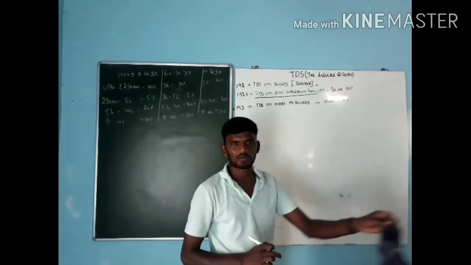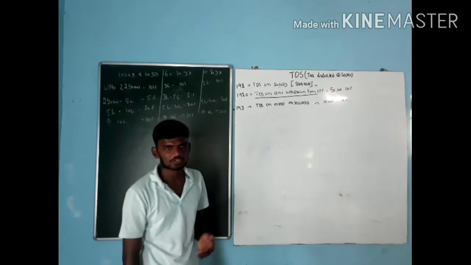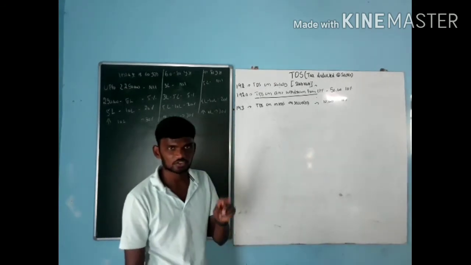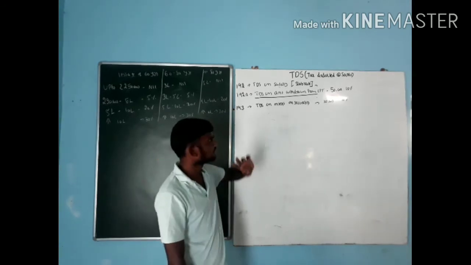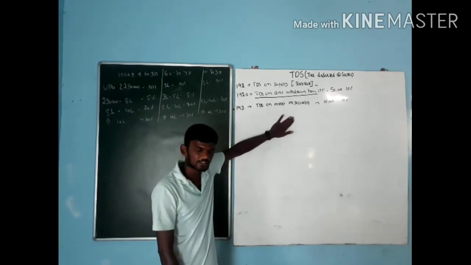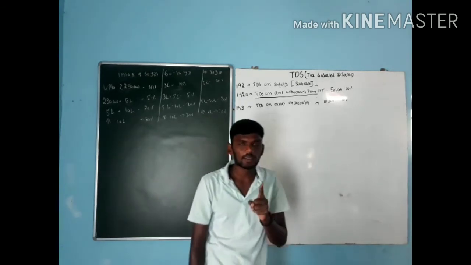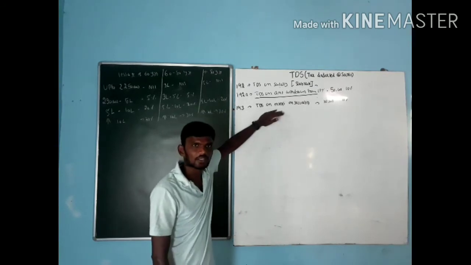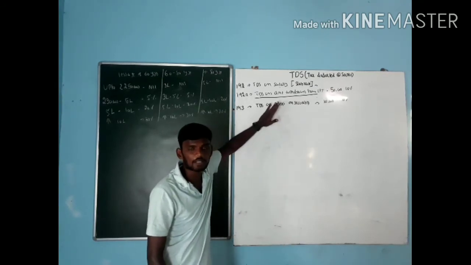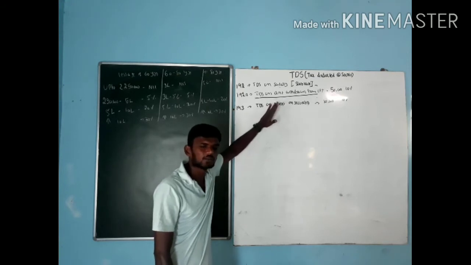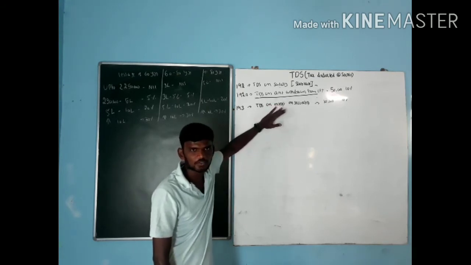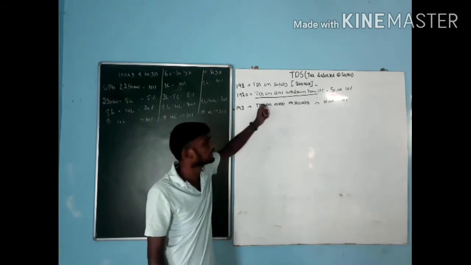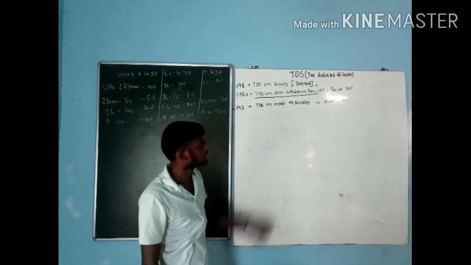Almost it is applicable for debentures. That is interest on debentures. But those kind of debentures has to be listed in the stock exchange, or if not listed, then it has to be recognized. Then any kind of securities issued by LIC or GIC, there is no TDS on securities. It is applicable for almost all kinds of companies except LIC or GIC, that is Life Insurance and General Insurance Corporation. If they issue any kind of securities, on that interest they are not going to deduct any kind of TDS. Important news.